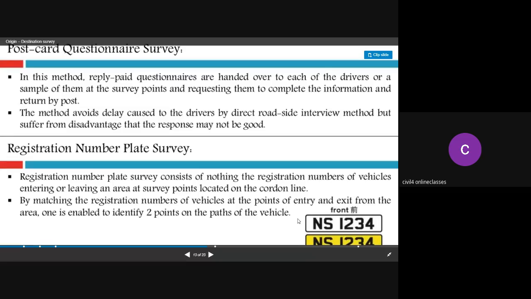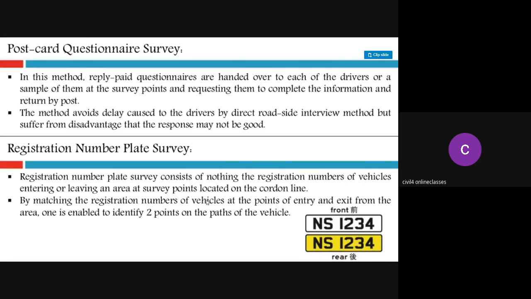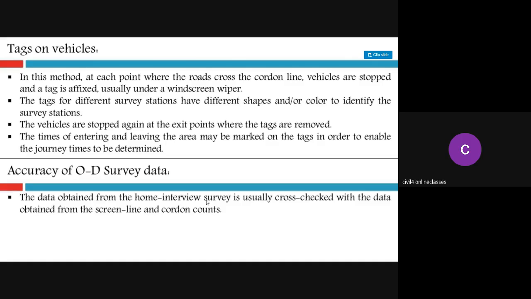So at the entry point of your survey, if you find a vehicle number, and again at the exit point you find the same vehicle, then you can know the details of that vehicle.